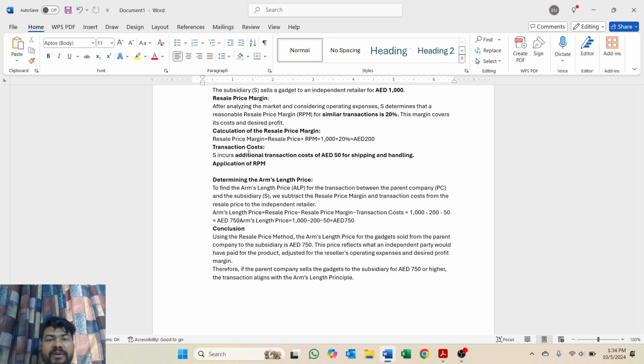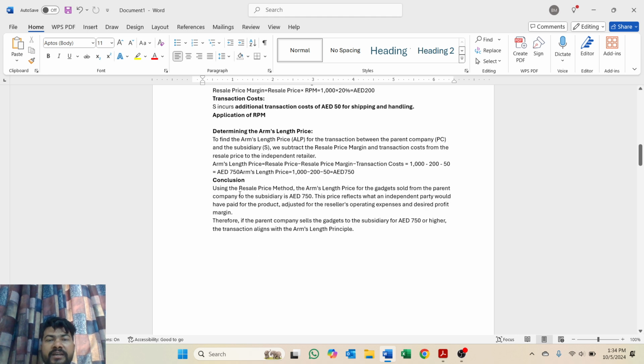So the arm's length price will be resale price minus resale price margin minus transaction cost. So 1000 minus 200 minus 50 is equal to 750, which is the arm's length price. In conclusion, using the resale price method, the arm's length price for electronic gadgets sold from parent company to subsidiary company is 750 dirham. This price reflects what an independent party would have paid for the product, adjusted for reselling operation expenses and desired profit.